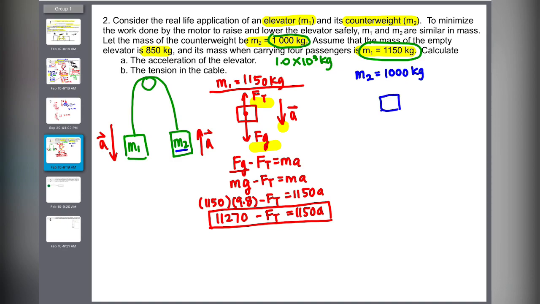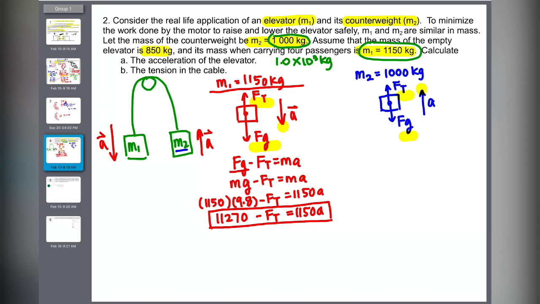Okay, and I'm going to draw a free body diagram. For block 2, I still have the force of gravity acting on it and still have the force of tension acting on it, so they look exactly the same. The only thing is now, the direction of acceleration is going upwards, and so I would not write the same equation as I did for block 1. You have to be careful.